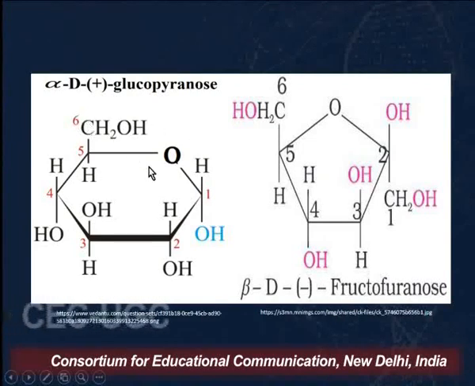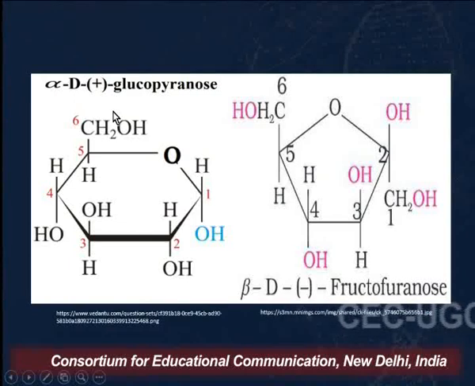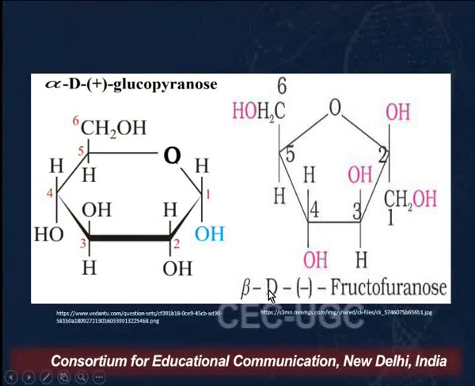Here I have written alpha D plus glucopyranose. Alpha indicates the orientation of the OH at the anomeric carbon, D indicates the configuration of the OH at the highest numbered asymmetric carbon in Fischer's projection, that is, it is on the right hand side, and plus of course indicates that it is dextrorotatory. Now in the case of fructose, the anomeric OH and the CH2OH are on the same side of the ring, so the configuration assigned here is beta. It is D because the OH is on the right hand side at the highest numbered asymmetric center.